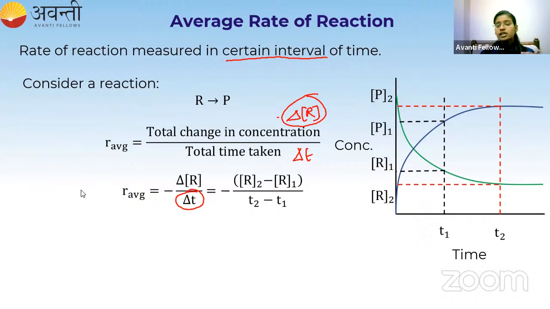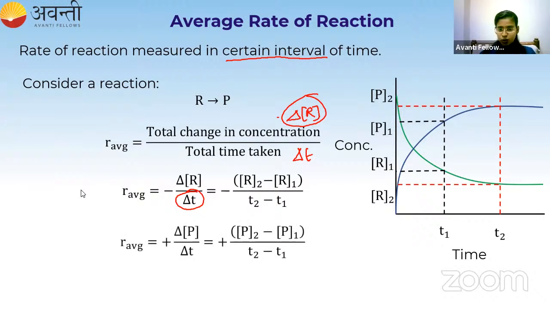Now, if I want to write this in terms of product, what will be the expression? Average rate is equal to plus delta P divided by delta T, which is equal to plus P2 minus P1 by T2 minus T1. So for average rate you have to use the symbol delta.